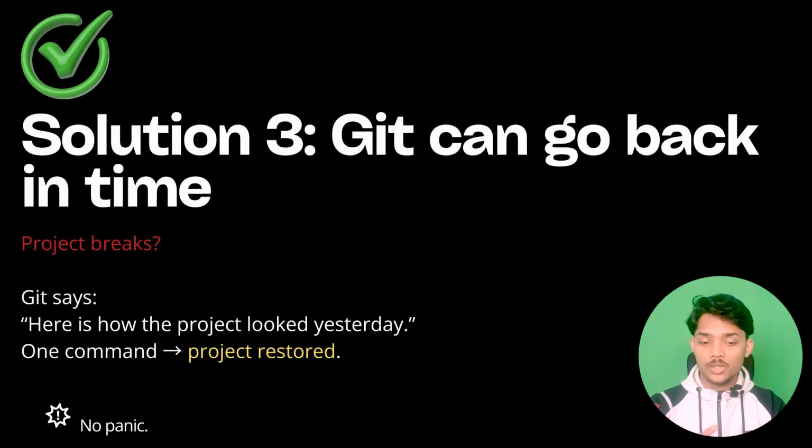Now comes solution 3. Git can go back in time. So remember, we did a snapshot, we took a commit of our project. So Git says, here is how your project looked yesterday. So just one command, that is git reset, and we can go back to our previous commit, we can revert our changes, so there will be no panic if everything goes wrong.